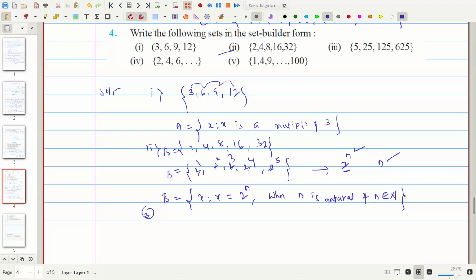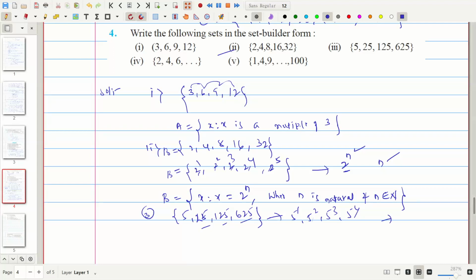The third problem given is 5, 25, 125 and 625. This is also in the same form. As we observed, it is 5 raised to 1, 5 raised to 2, 5 raised to 3 and 5 raised to 4. Okay, 5 raised to 2 is 25, 5 raised to 3 is 125.